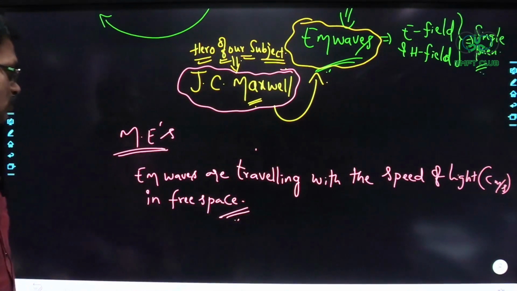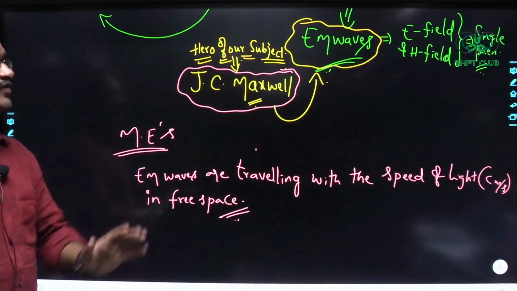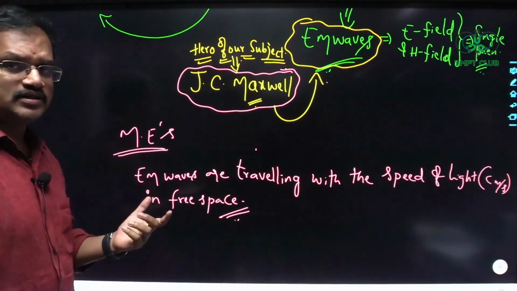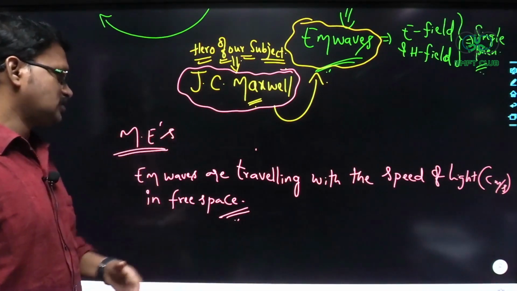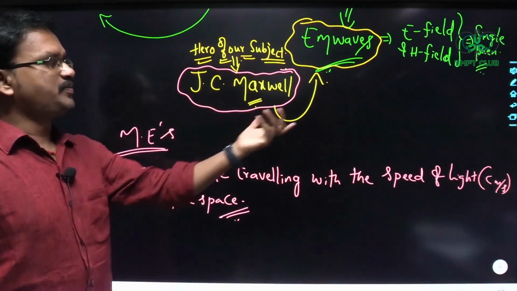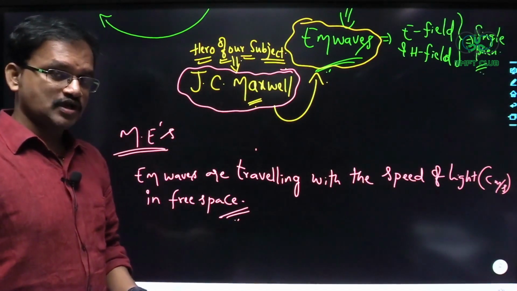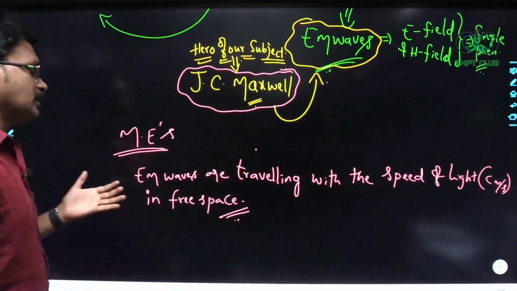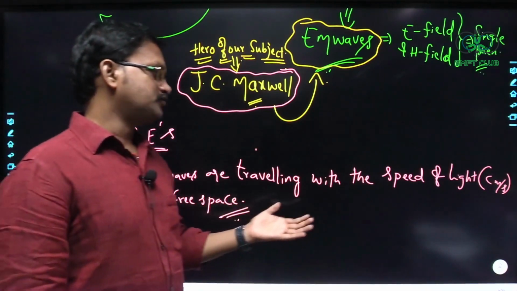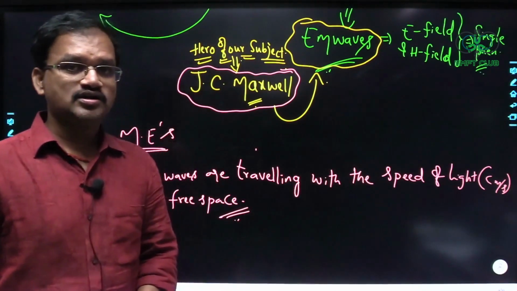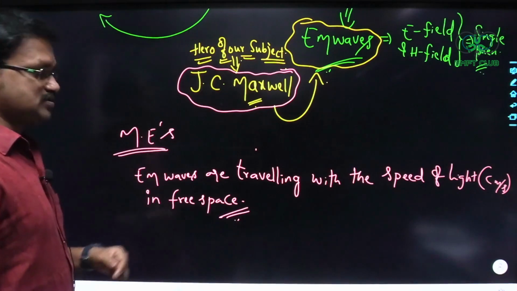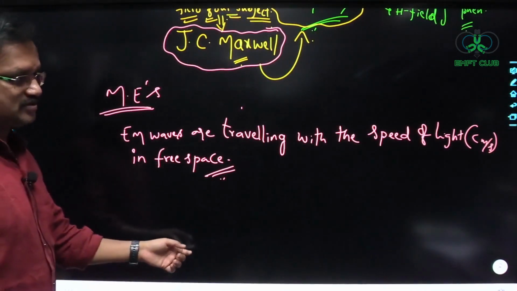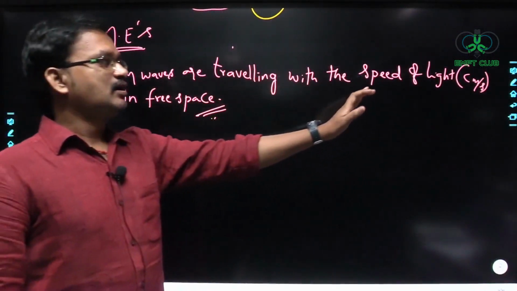So what Maxwell has done, he formulated all the laws of electromagnetism into 4 simple mathematical equations, which we call Maxwell's equations. From these equations, he predicted the existence of electromagnetic waves. Not only did he predict their existence, but also that these electromagnetic waves are traveling with the speed of light in free space.